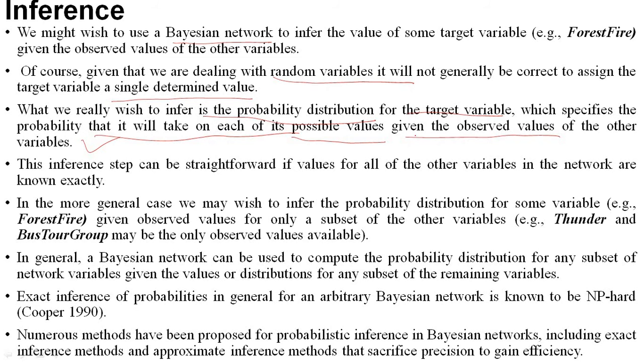So consider, if the value of one variable is given, observing that value we can predict the possible target value of its descendant or other nodes. That is actually what we want from a Bayesian belief network. This inference step can be straightforward if values for all of the other variables in the network are known exactly.